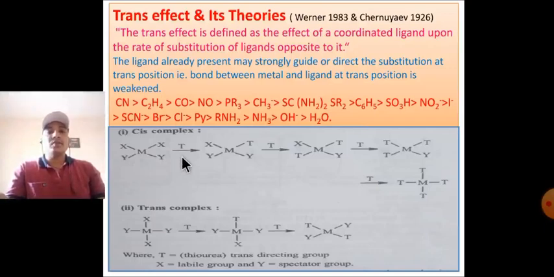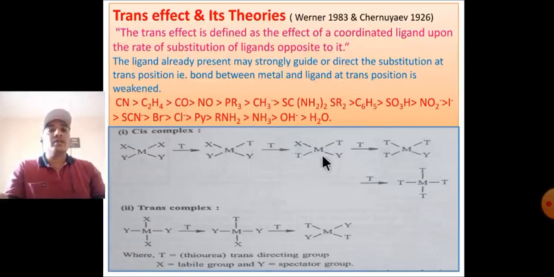In the formation of the cis complex, first of all, X is more labile, so the position of X is given to T. Then T is trans-directing, so the bond between the metal and the ligand at the trans position is weakened. That's why Y is weak.